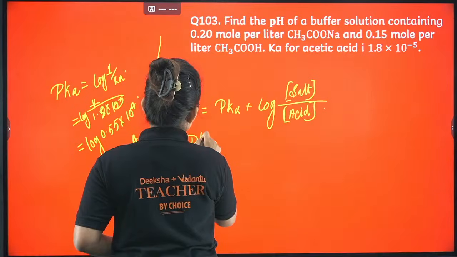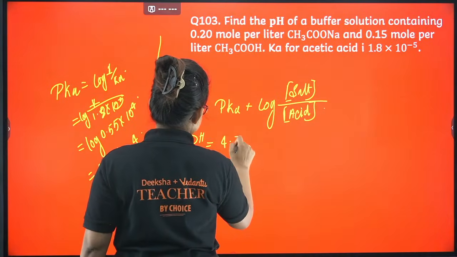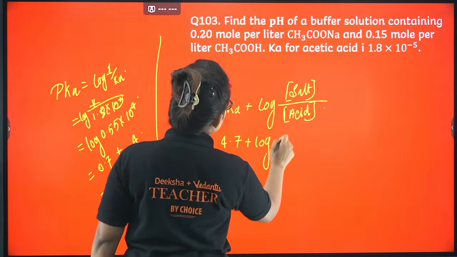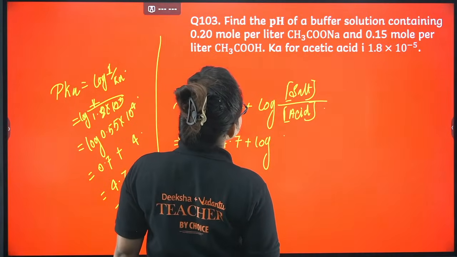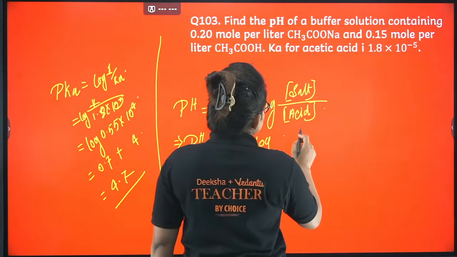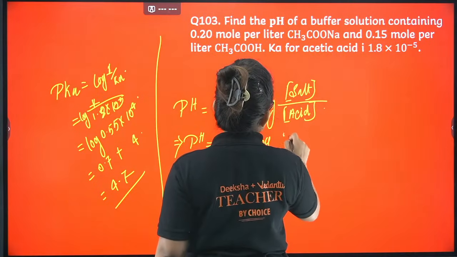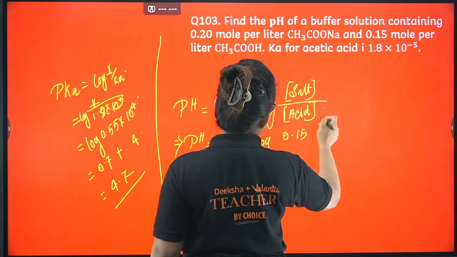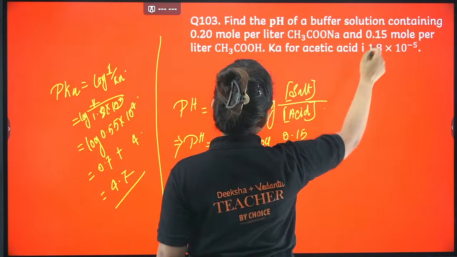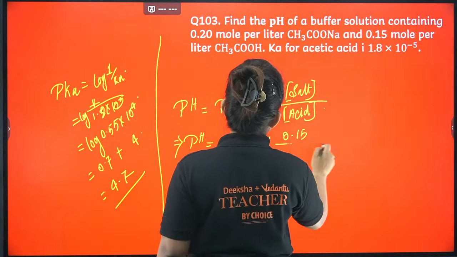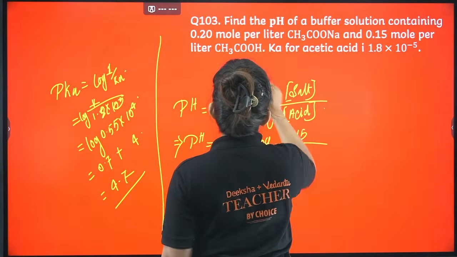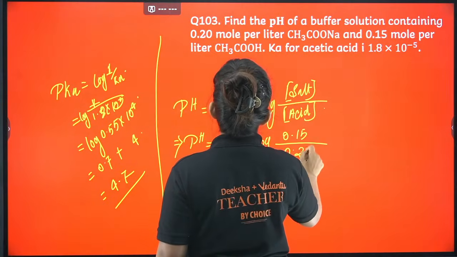So pH is going to be 4.7 plus log concentration of salt is 0.15. Okay, 0.15 I am directly writing because though it is given in mole per liter, liter will be cancelled out anyway. Okay, 0.15 divided by 0.20.